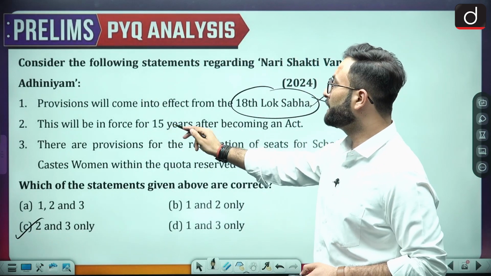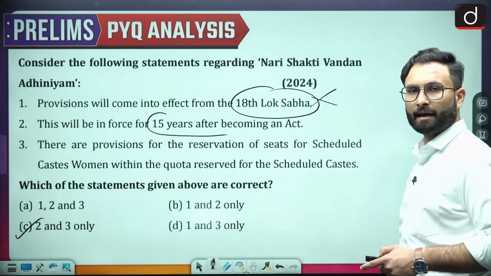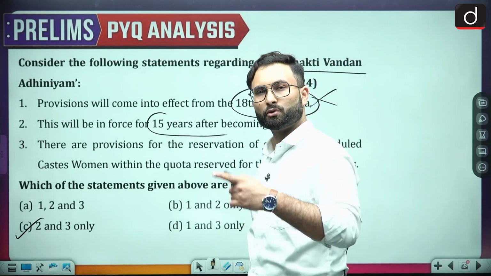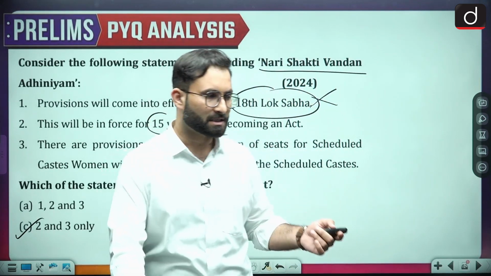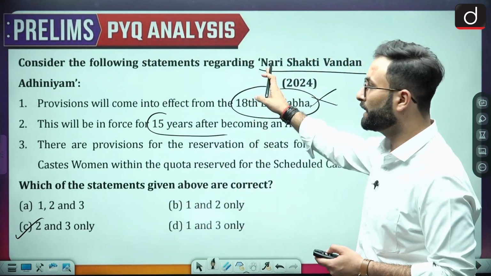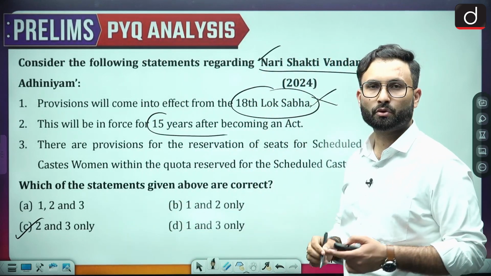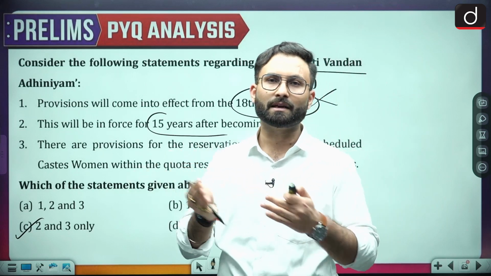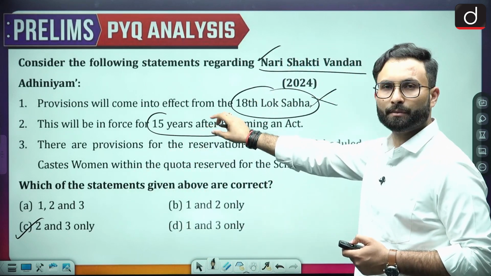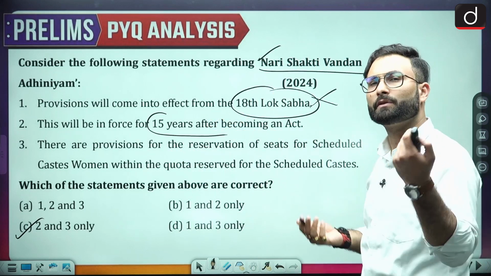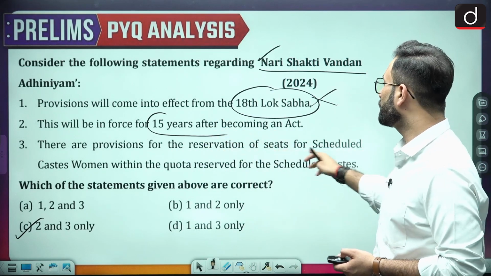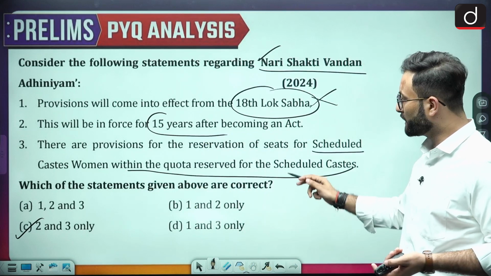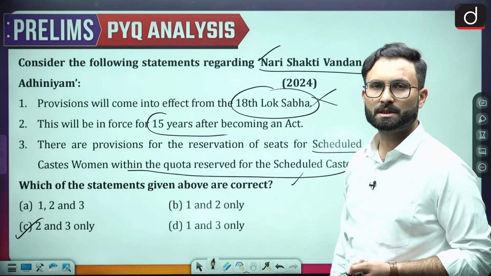2 and 3: this will be enforced for 15 years after becoming an act. When we talk about the Nari Shakti Vandan Adhiniyam, that is about the reservation for women in the Lok Sabha and the state assemblies. So they have made a provision in the Act that this reservation will be valid for 15 years, like other provisions which were initially valid for 10 years and then extended. Initially it will be valid for 15 years, and in future we will see what happens. There are provisions for reservation of seats for scheduled caste women within the quota reserved for the scheduled castes. So 2 and 3 is your correct answer. Option C would be your right answer.